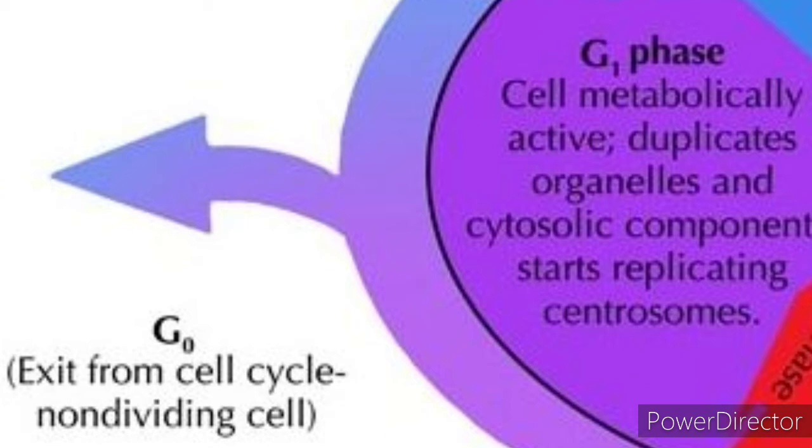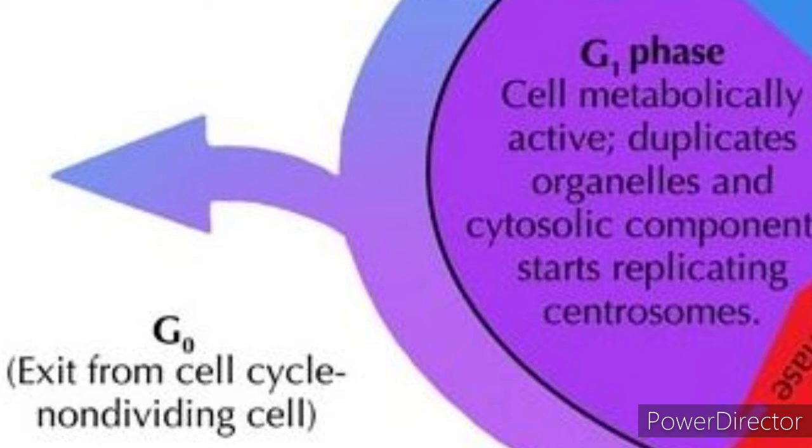Or it is going to die. Here the cells are arrested in G1. Why are the cells arrested in G1? First reason is poor nutrient, then lack of growth factors, and third, they undergo metabolic changes and enter into the G0 state.